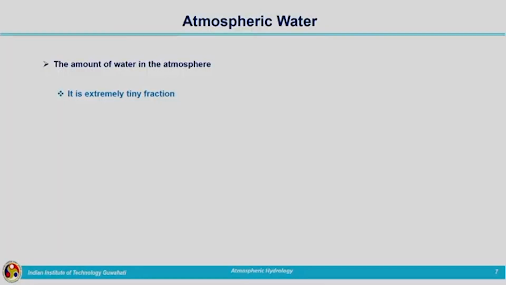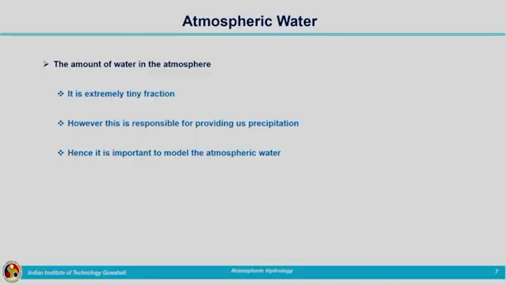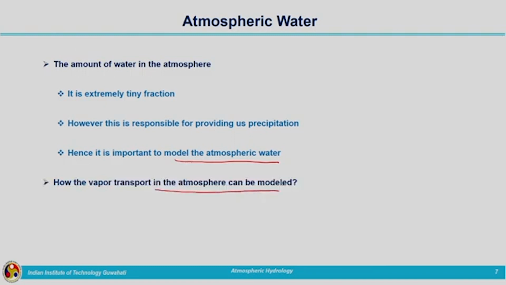We need to understand the amount of water present in the atmosphere. We know it is very small fraction of water which is present in the atmosphere. But this small fraction is responsible for precipitation which we are experiencing. So, we need to model the atmospheric water for studying the movement of this water vapor. After doing the modeling only, we can understand different processes clearly. How this water vapor transport in the atmosphere can be modeled?